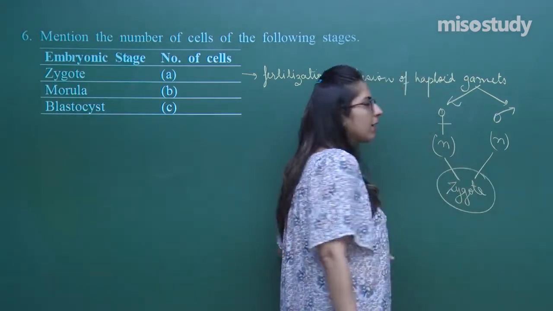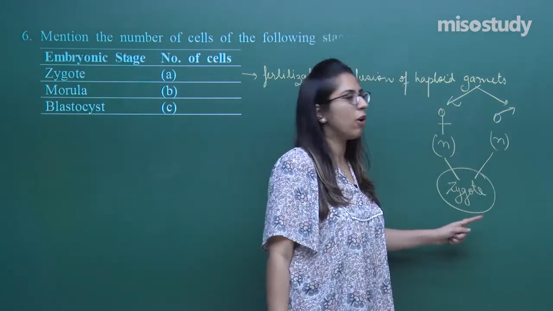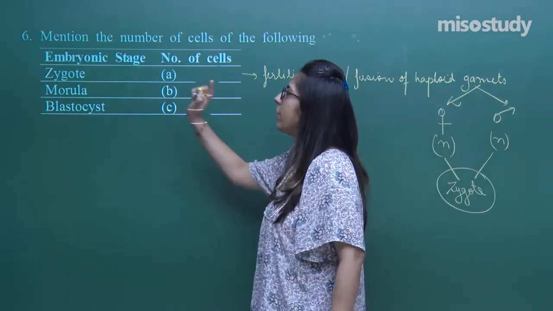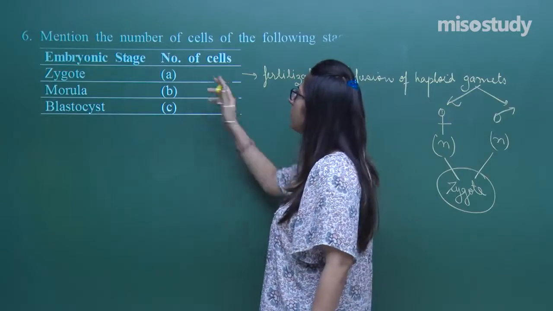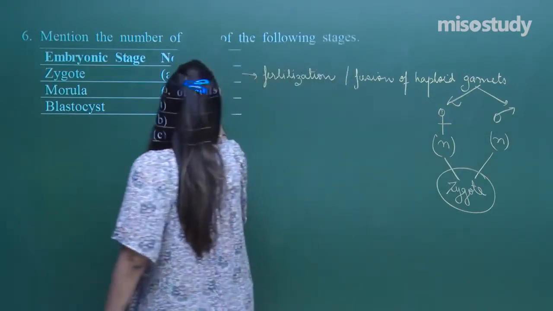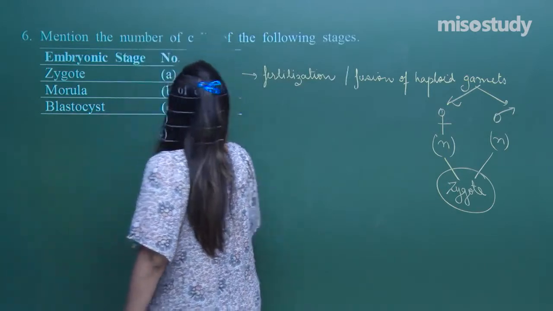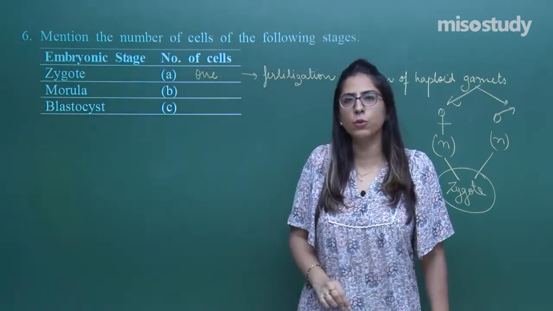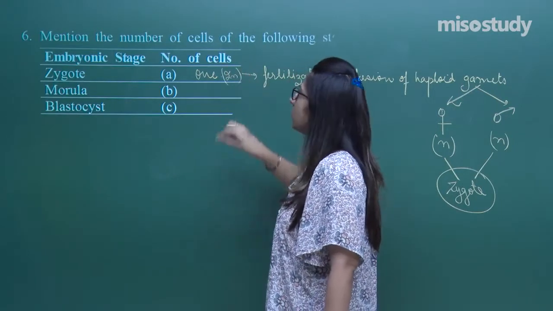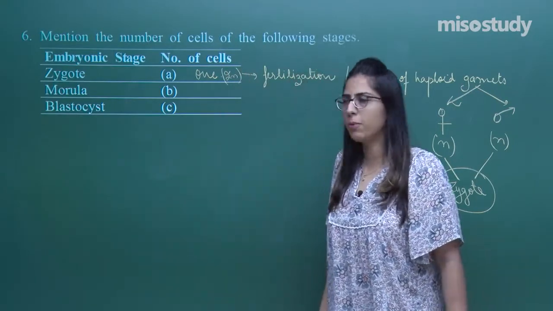So, when the fusion occurs, a single cell stage will form, that is called a zygote. Now, come back to this side. Here I have written zygote and I have to write about the number of cells. In this case, the number of cells in the zygote is always 1 because it is formed by the fusion. And one more thing, this is always 2n, right? Because of fusion of haploid cells.